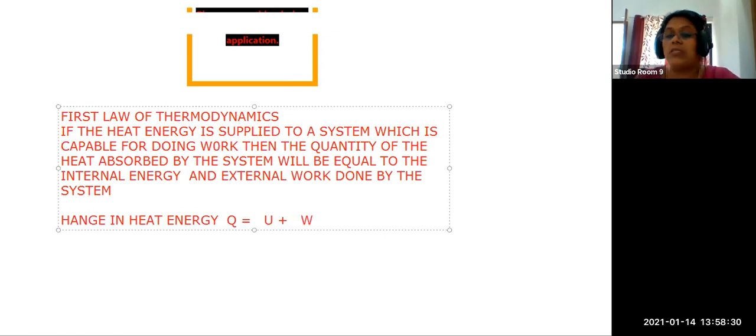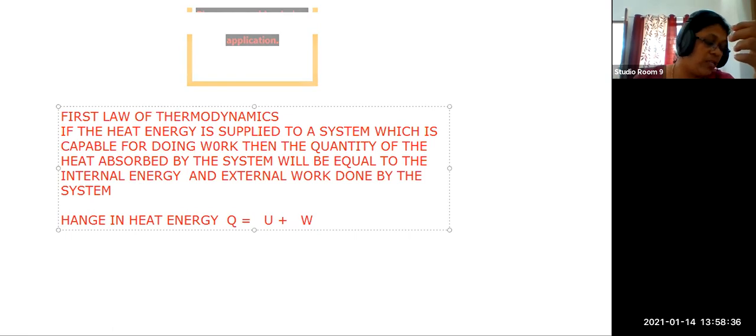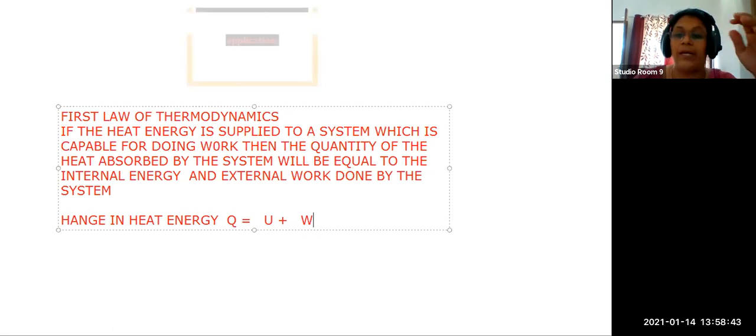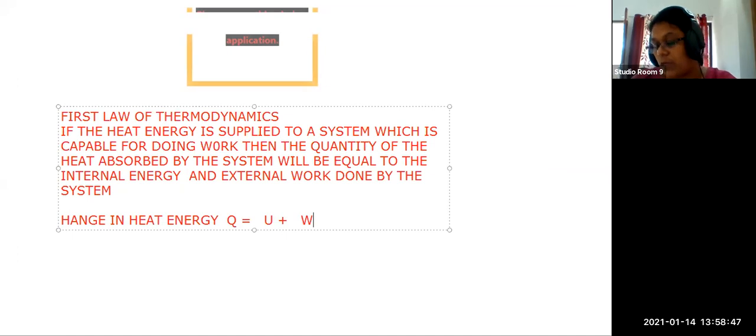Okay, so this is the equation expressing that. That is how much heat energy we are giving, whether it is released by the system or absorbed by the system. That is equal to the sum of the change in internal energy plus how much work the system has done. Sometimes we are doing work on the system, sometimes the system will do the work, just like a car engine is doing work. So it is work done by the system.